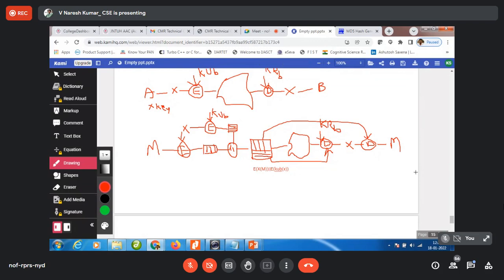Now this is another way you can do that. You can use the public key, and for that authentication and everything. But here there is no authentication. See, we are only sharing the key, but we are not authenticating. Now if you want to authenticate it, you need to use that particular thing.